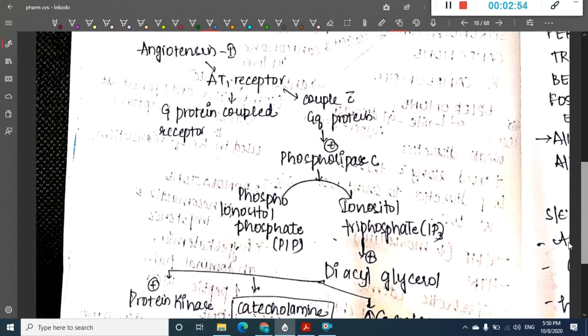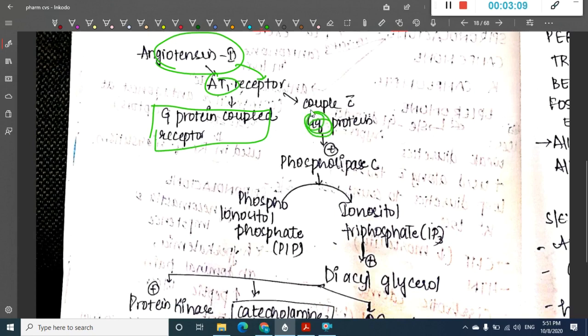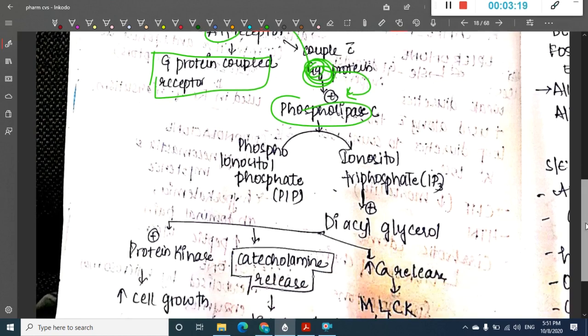Now how is angiotensin 2 acting on these receptors? This you should also know. Angiotensin 2 will activate the AT1 receptor. This AT1 receptor is a G protein coupled receptor, specifically a Gq subtype, which will activate phospholipase C. Phospholipase C will convert phosphatidylinositol phosphate to inositol triphosphate, and this will lead to diacylglycerol.